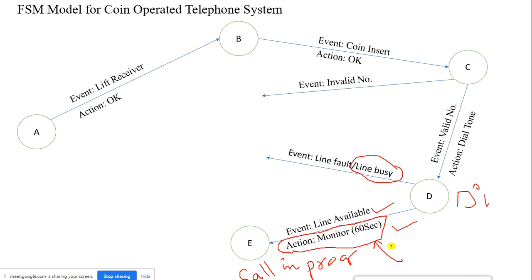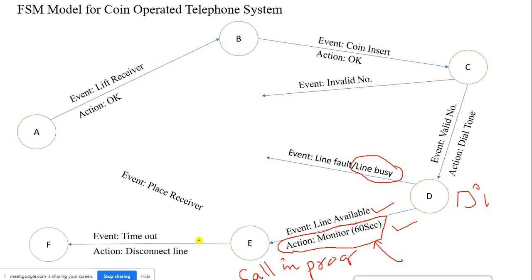That's it. Now after this call is in progress, from state E there might be two possible cases. What are those? One is timeout. Soon after 60 seconds, the time is out. Or within 60 seconds, I may finish my talk, right?